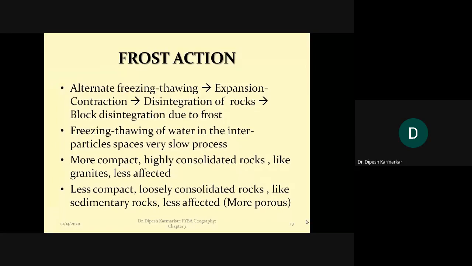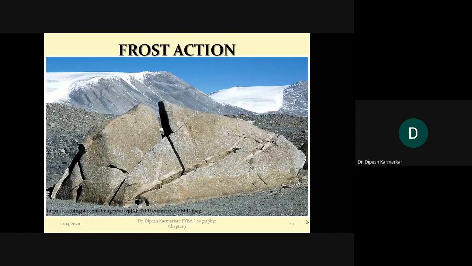As you can see in point number 3 on the slide, more compact or highly consolidated rocks like granite are relatively less affected, while less compact rocks such as sedimentary rocks are more affected. So again, it is a factor of different properties of the rock that determines frost action.